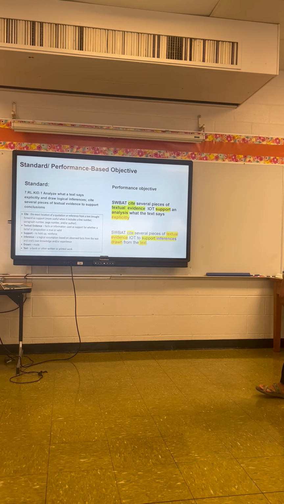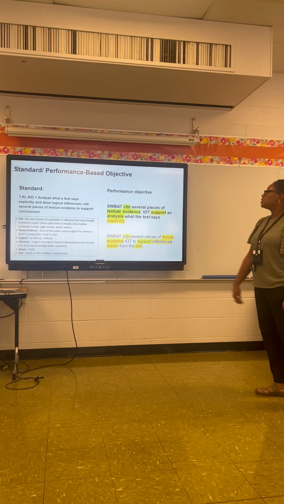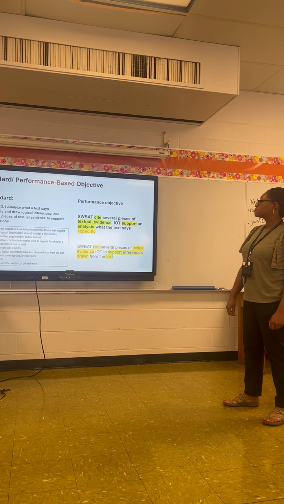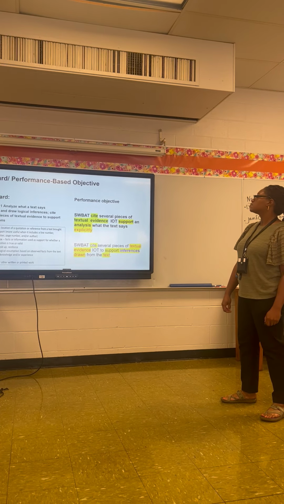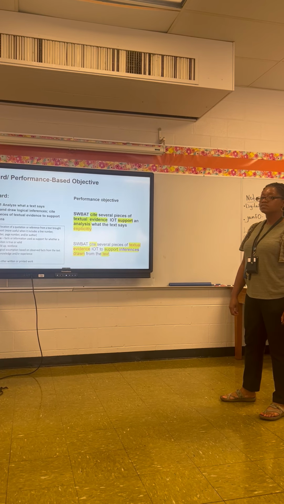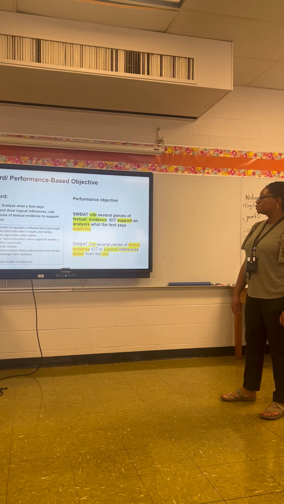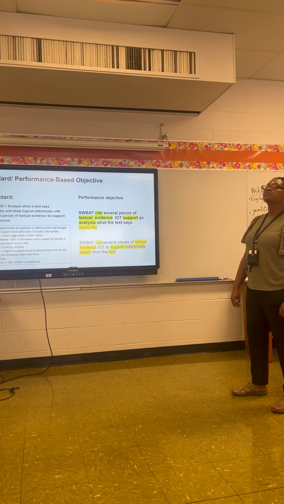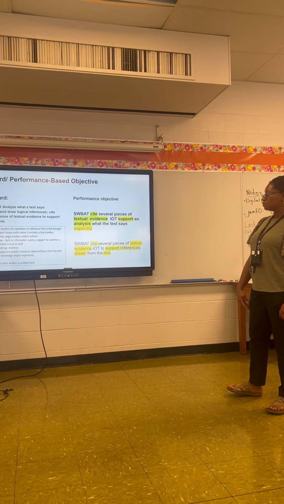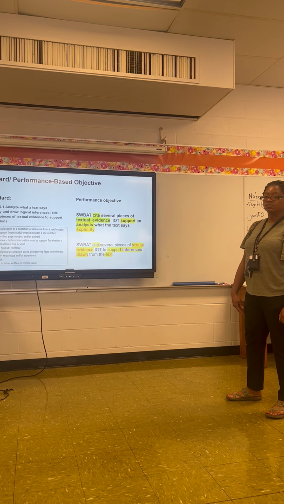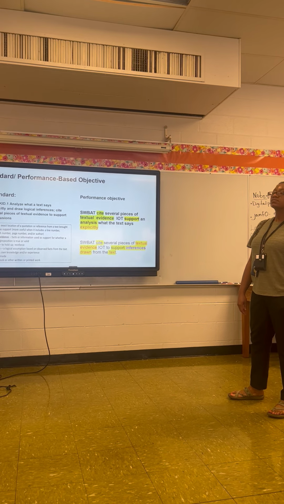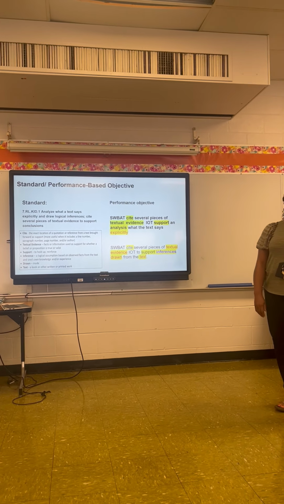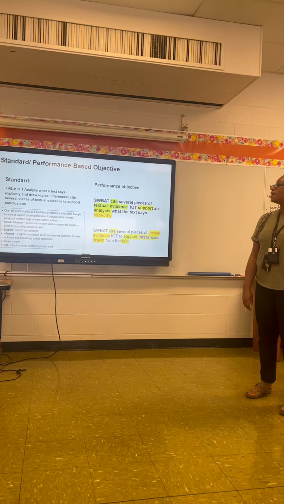Yes, absolutely. Okay, and what about in our second PBO? What are we doing there? I think we're going to continue to cite several pieces of textual evidence. Remember, facts or information that comes from the text to support an inference drawn from the text. Now, remember you telling us that an inference is a logical assumption based on observed facts from the text and one's own knowledge and or experience. Correct. Thank you, class. Now we're going to go ahead and move into our lesson.